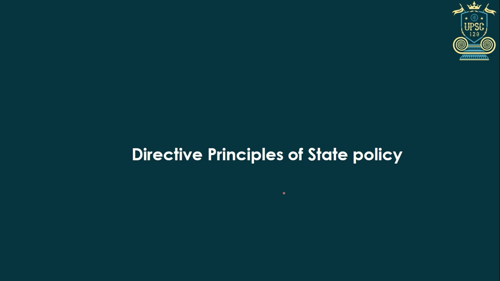The unitary bias in the Indian Constitution is based on the Canadian Constitution. The procedure for amendment has also been borrowed from some other constitution. So this DPSP, we all know that it has been borrowed from the Irish Constitution. It's one of the most important aspects, and definitely a question can be asked in this regard.